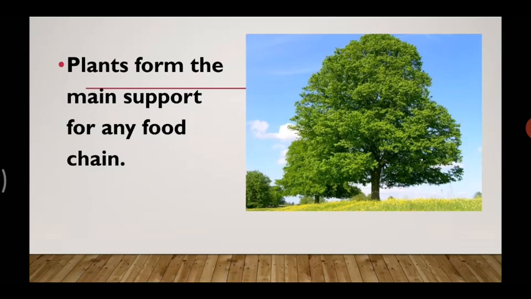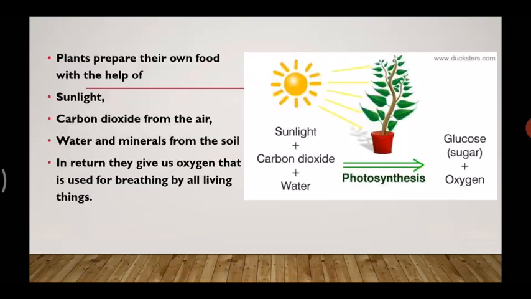But from where do plants get their food? Do you all know? Now, plants are eaten by others, but where do plants get their food? Let's see that. Plants prepare their own food with the help of sunlight. What all things do plants need? We will see that. Sunlight, carbon dioxide from the air, water, and minerals from the soil. This process of preparing food in plants is called photosynthesis.